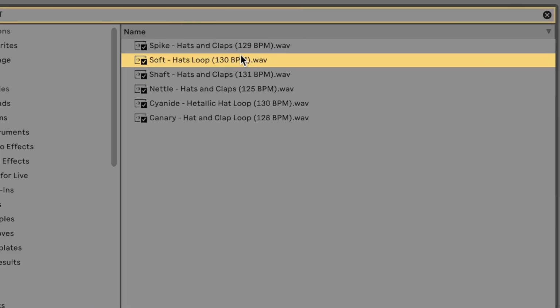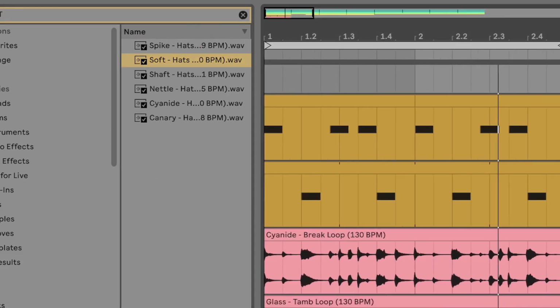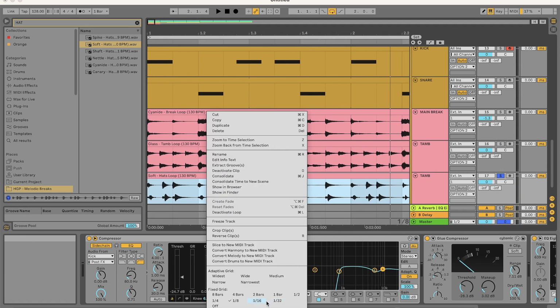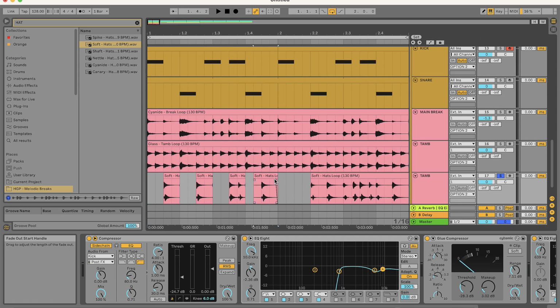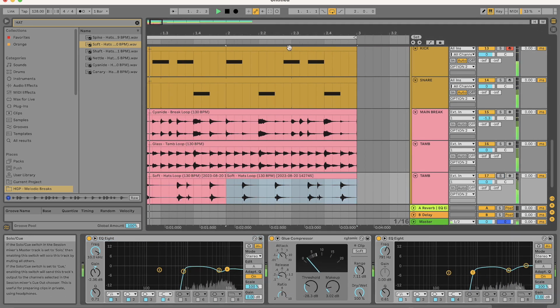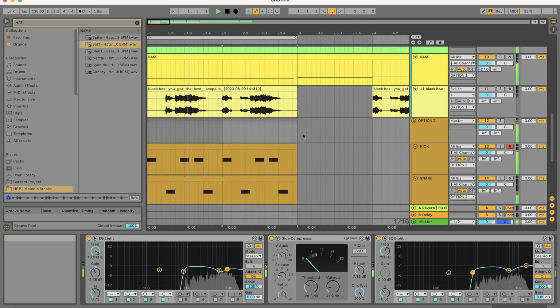For the 909 style hat, I'm going to use one of my own loops, drag it in, but delete all of the offbeat details which I don't think I need, and let's just keep the hats. And again, glue and compress so that it sounds good in the mix. Good. Now let's look at option number 3.